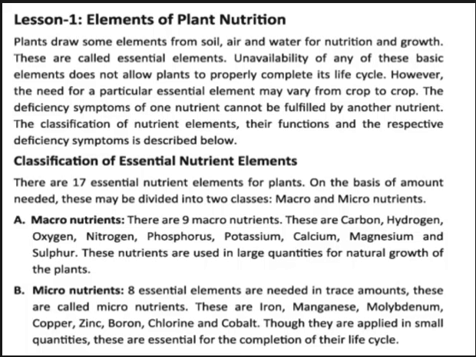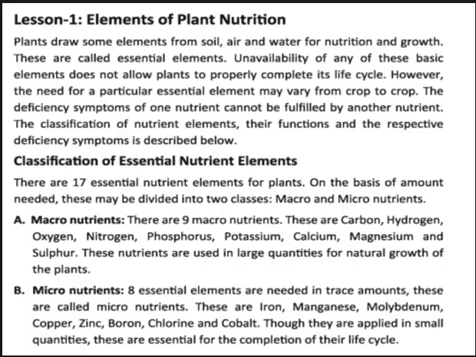Macro means very large in scope or scale. The nutrients which are used on a large scale are called macronutrients. There are 9 macronutrients. These are carbon, hydrogen, oxygen, nitrogen, phosphorus, potassium, calcium, magnesium and sulfur. These nutrients are used in a large quantity for the natural growth of the plant. That means these 9 elements are used more, and that is why they are called macro.